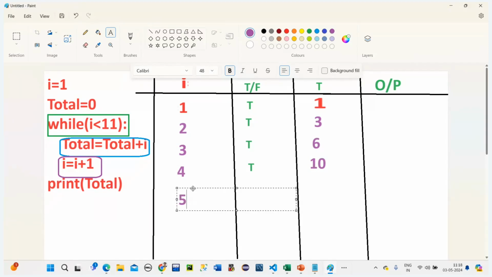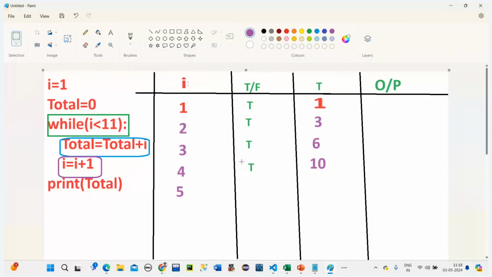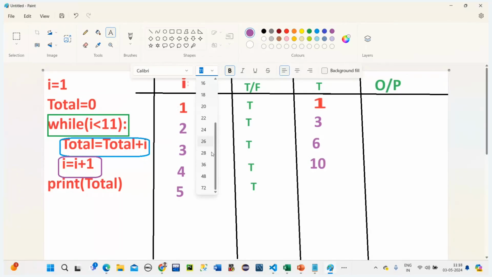When the I value is 5, then what happens? Is the condition true or false? Lesser than 11, so it is true. When it is true, then what is the value here? Total. These two get added, right? 10 total plus I, 10 plus 5, so how much now? 15. Yes, exactly. Now 15. Understood?